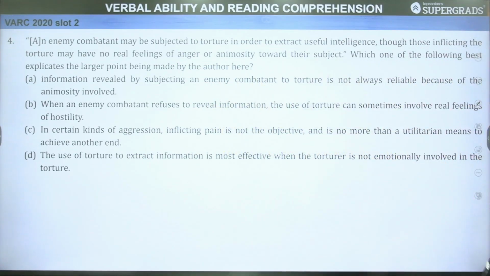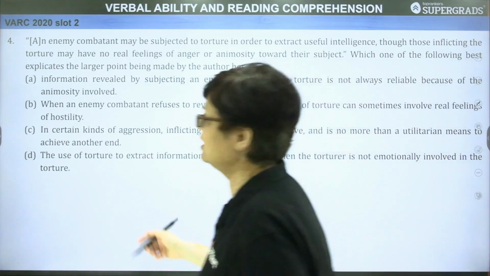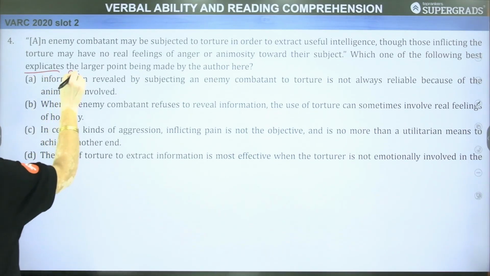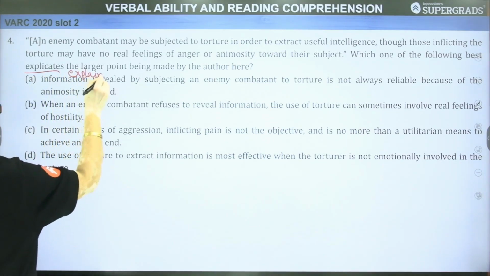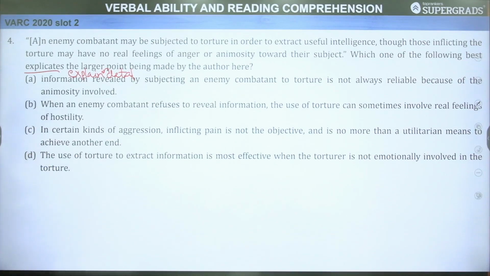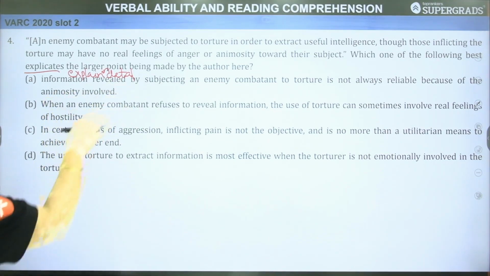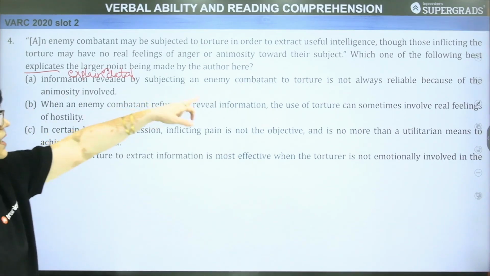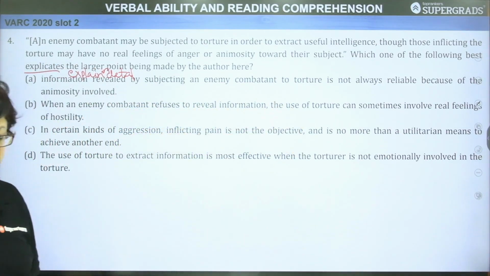So what is the question? Which one of the following best explicates the larger point being made by the author here? Explicate means explain in a clear cut manner, explain in detail. So, what does the author want us to understand? First, information revealed by subjecting an enemy combatant to torture is not always reliable because of the animosity involved. Now he says that information which is revealed, which is found by subjecting an enemy combatant to torture is not always reliable.